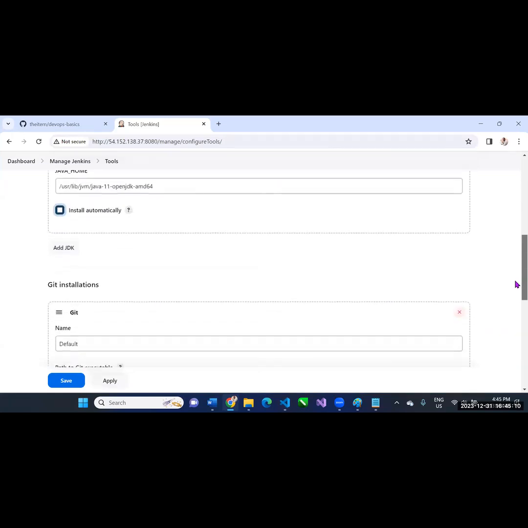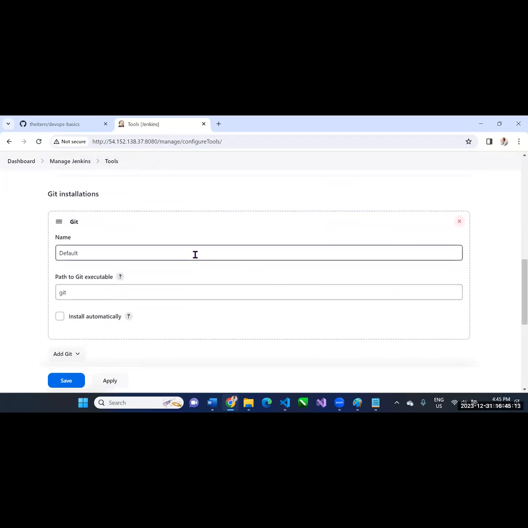All right. What about Git? Jenkins, you and Git, you are friends now. You know